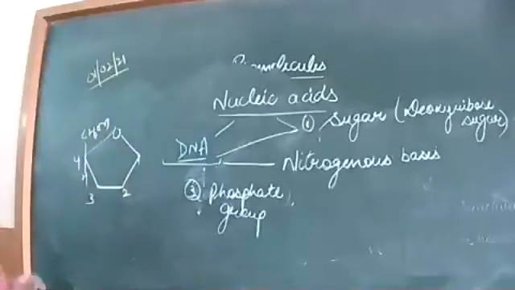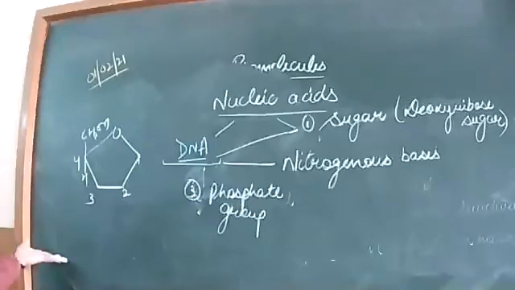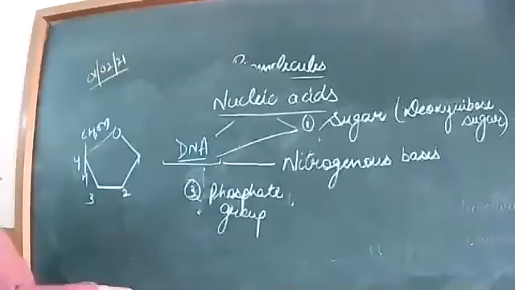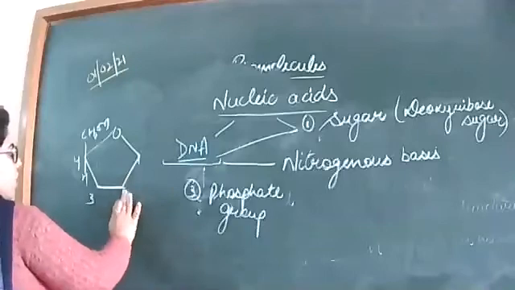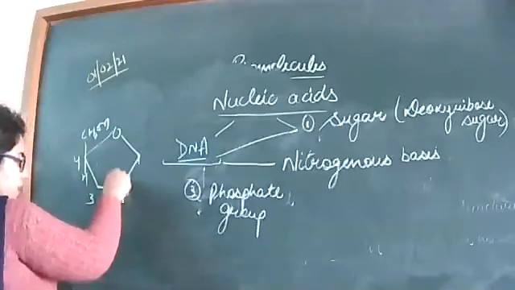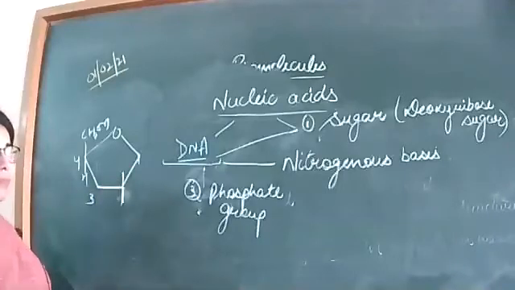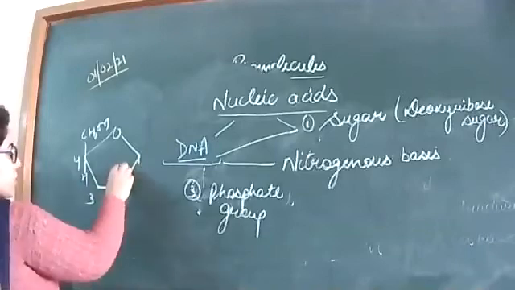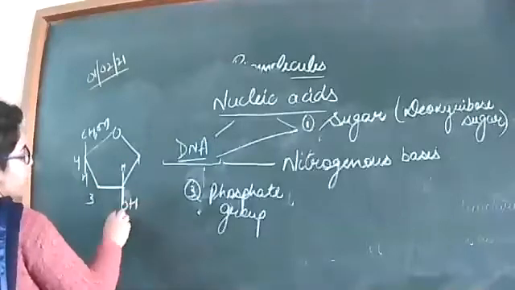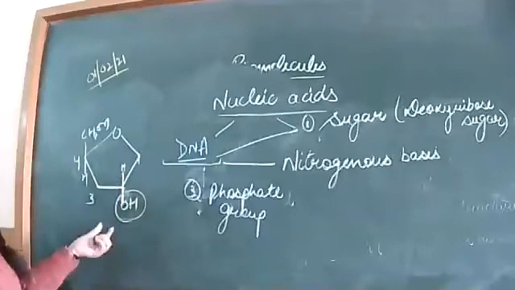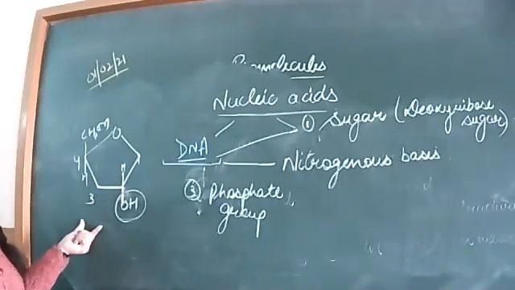Both have a similar structure, RNA's as well as DNA's. But if there is presence of a hydroxyl group or OH group, then this is your ribose sugar.